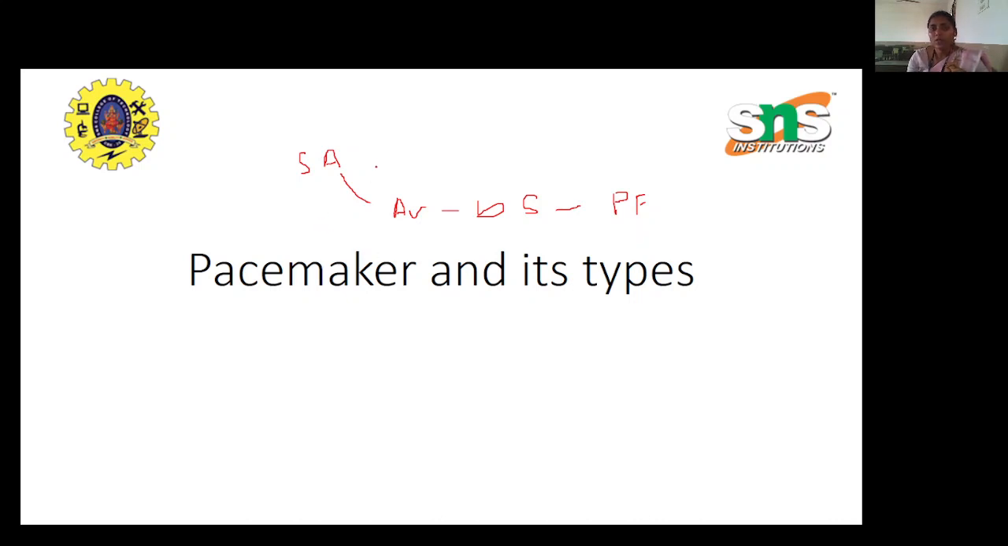So if there is any problem in any of these nodes, it can lead to some heart problem, right? In that case, we need to give support or maintain that electric impulse so that we have proper beating. To ensure that proper beating, we have devised a device, that is the pacemaker, right? Now you can come to know what a pacemaker is.